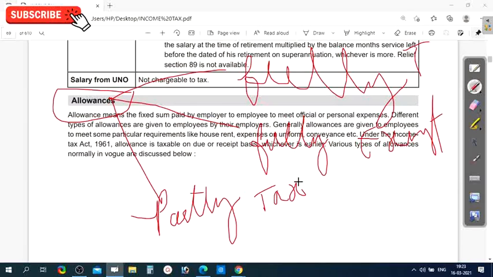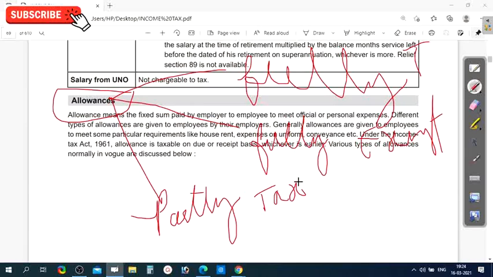One is allowances fully taxable, the second one is allowances fully exempted, and the third one is allowances partly taxable.